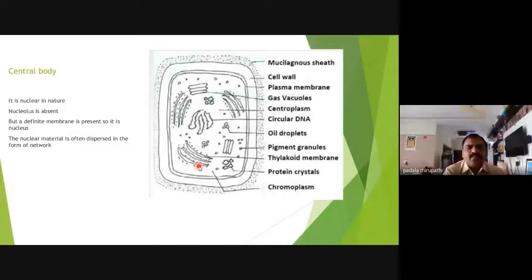And the central body or centroplasm consists of no definite nucleus, only a nuclear structure is there. Nuclear structure means only the nucleoid region is there, only the chromosome, that is, circular DNA is present, but a definite membrane is absent in the nuclear region. The nuclear material is often dispersed in the form of a network in the central body. Okay, so this is the circular DNA present in the centroplasm.